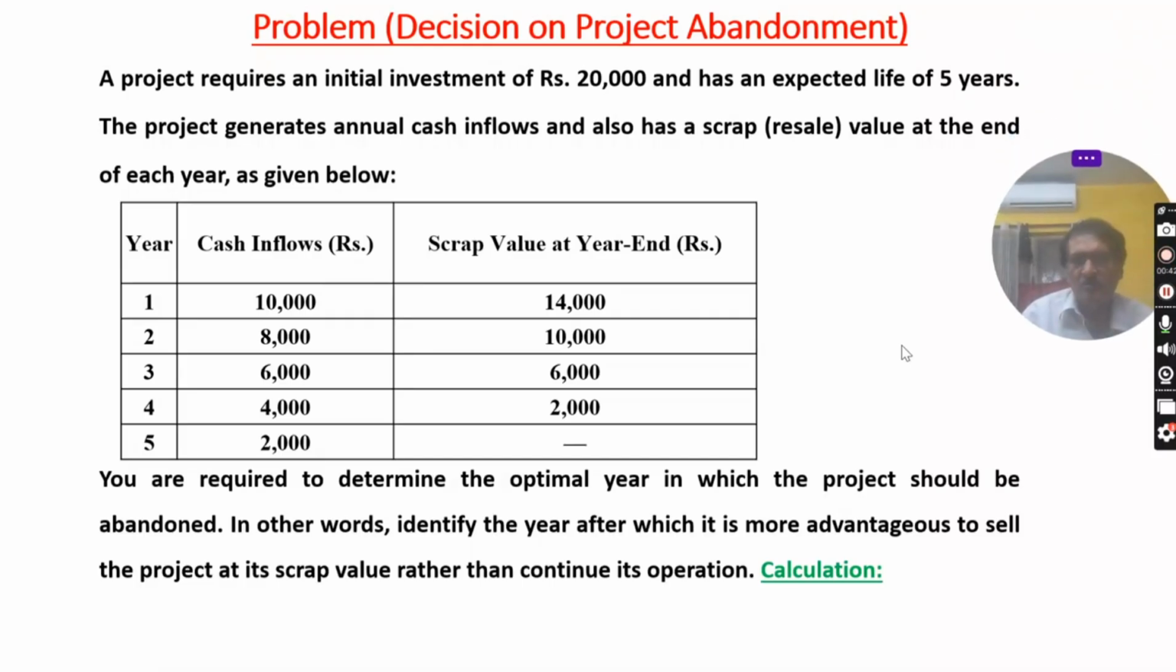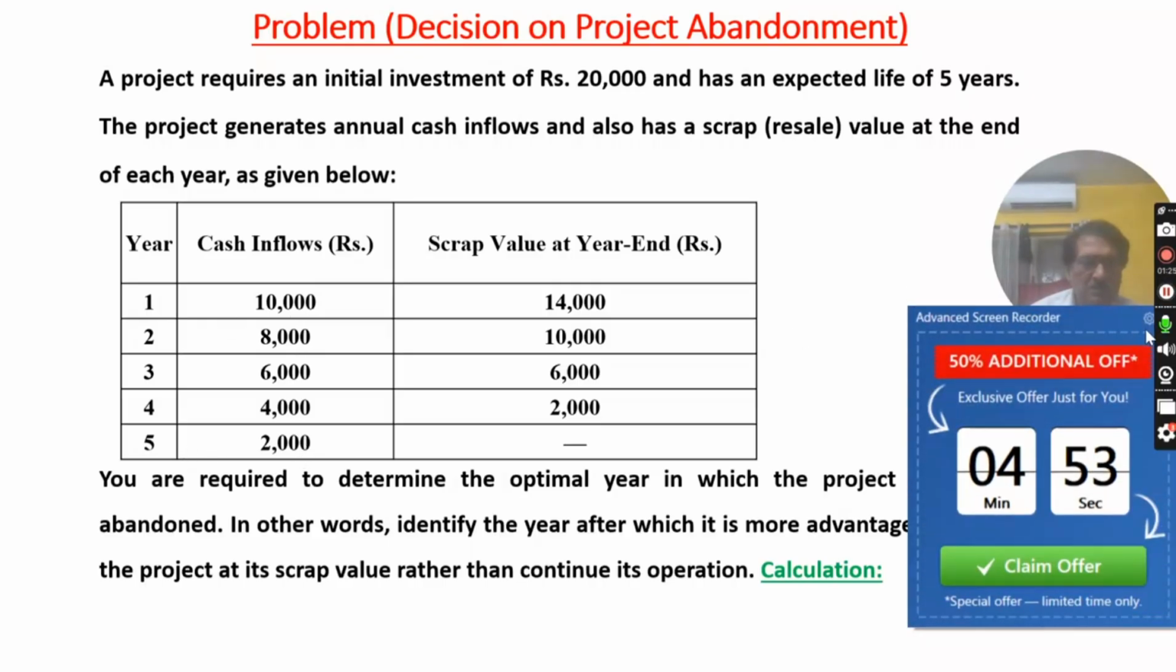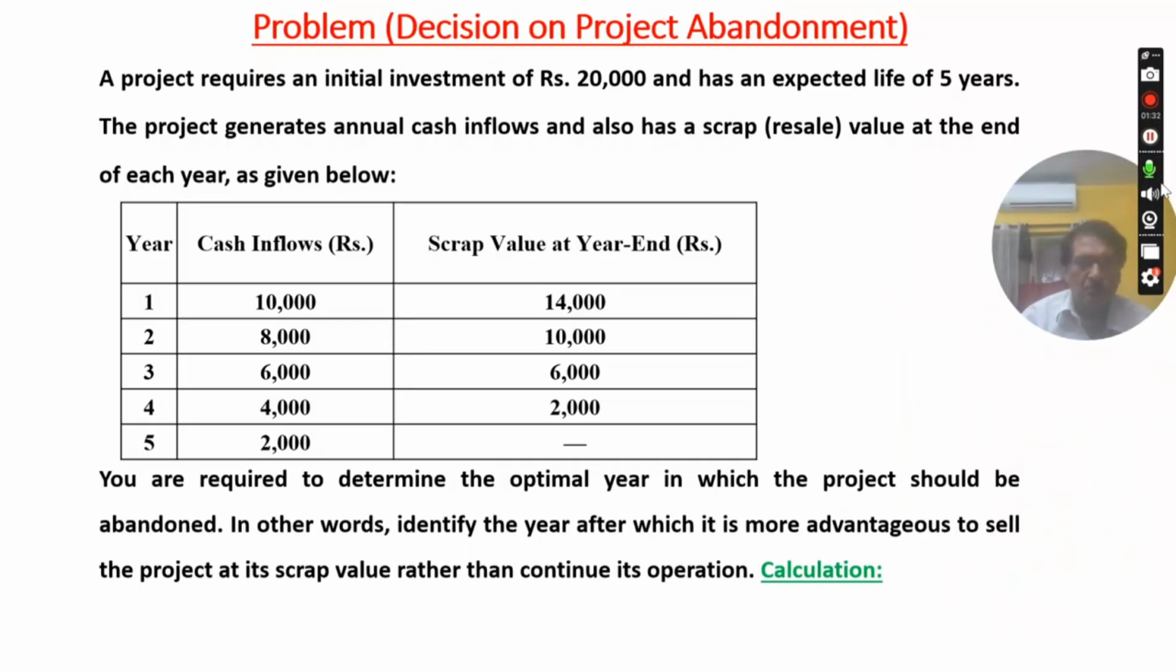A project requires an initial investment of rupees 20,000 and has an expected life of 5 years. The project generates annual cash flows and also a scrap value or resale value at the end of each year as given below. For the 5 years, 1, 2, 3, 4, 5, the cash flows are noted here, say 10,000, 8,000, in this way, up to 5 years, as the life of the project is 5 years. And the scrap value is noted here.